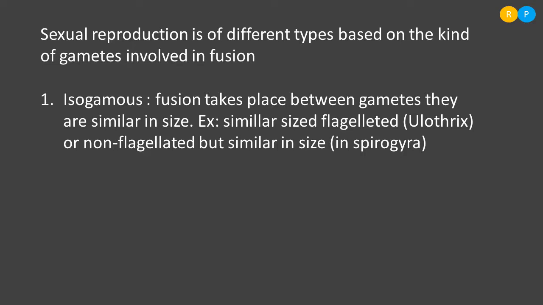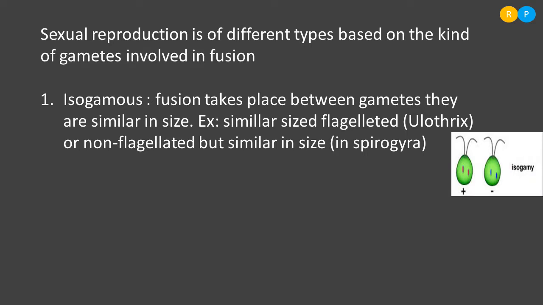One more example is Spirogyra. Spirogyra is also an alga. It produces gametes that are similar in their size, but they are non-flagellated. Locomotor structure is not present, flagella are not present here. Understood now? So isogamous is nothing but the fusion that takes place between gametes that are similar in size and appearance.